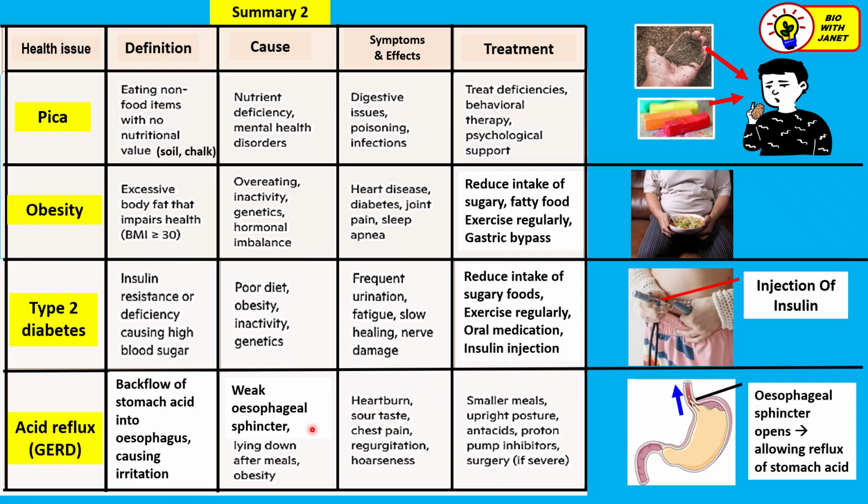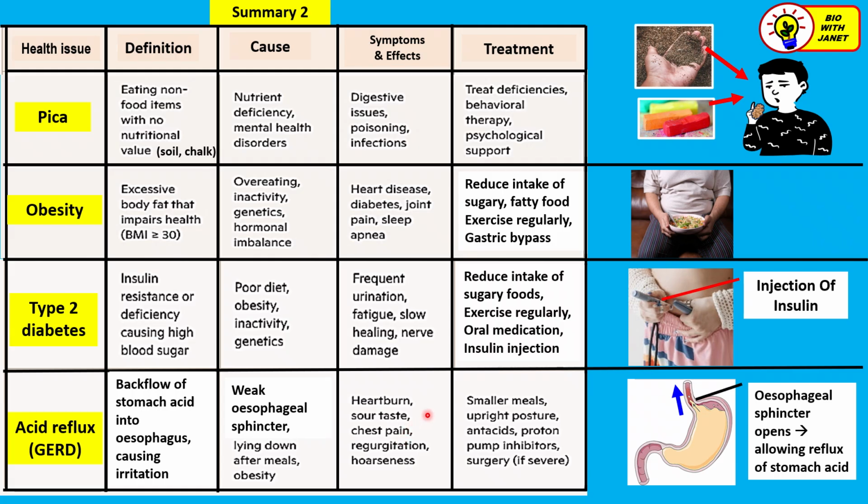So that's heartburn. Now, another cause of acid reflux is after eating a meal, the person goes and lies down. This will cause the stomach acid to flow more easily into the esophagus. If you sit up, the force of gravity will pull this acid down, and it will not be so easy for the acid to flow upwards. Obesity can also lead to acid reflux.